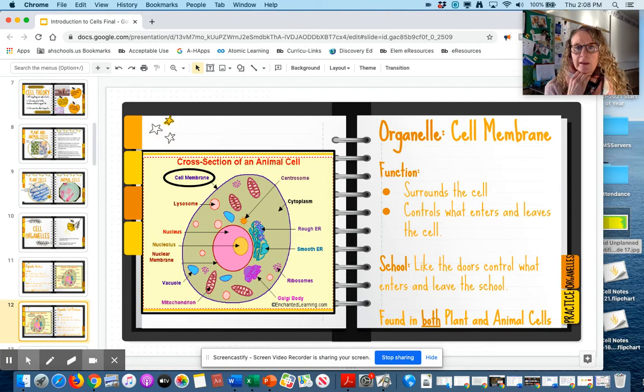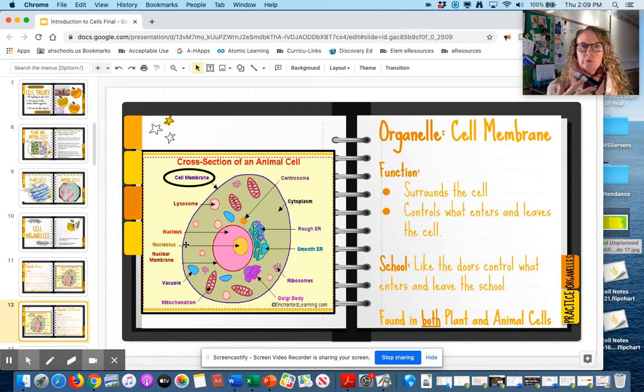Okay. The second cell part, and this is just the last one we're going to learn today, is the cell membrane. And the cell membrane surrounds the whole outside of the cell. So here it's represented by this purple line, and it's porous. It has the ability for things to go in and out. Kind of think of it like a screen on a window. It keeps bigger things out, right? A screen does, and then it lets the air come through.